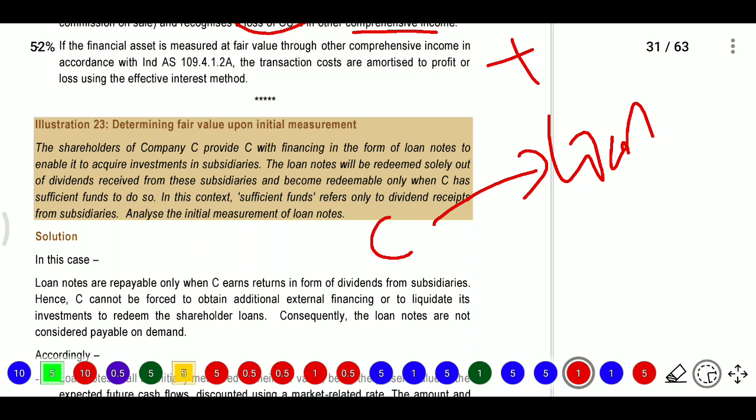The loan notes will be redeemable solely out of dividends received from these subsidiaries and become redeemable only when C has sufficient funds to do so. When C has sufficient funds, they will pay. In this context, sufficient funds refer only to dividends received from subsidiaries.